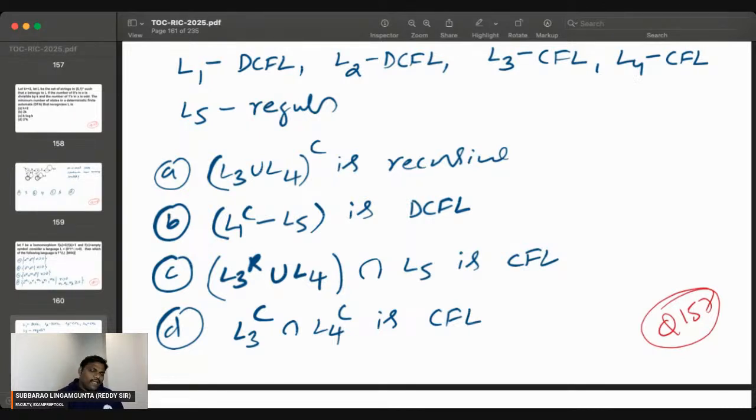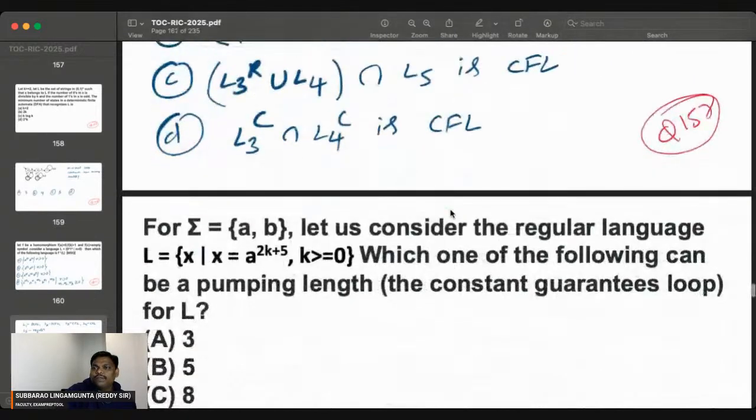No, first you expand, otherwise sometimes you will get the wrong answer. Whenever a whole complement is there, please first open up, then you may not make any mistake. So the answer for this problem is the fourth option. Let's move to the next.